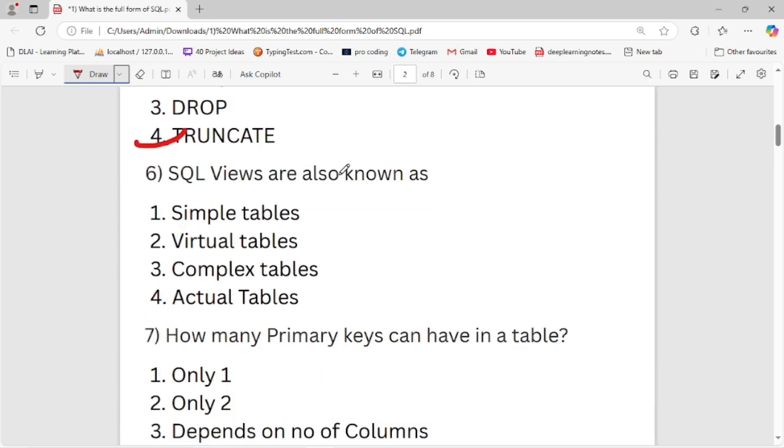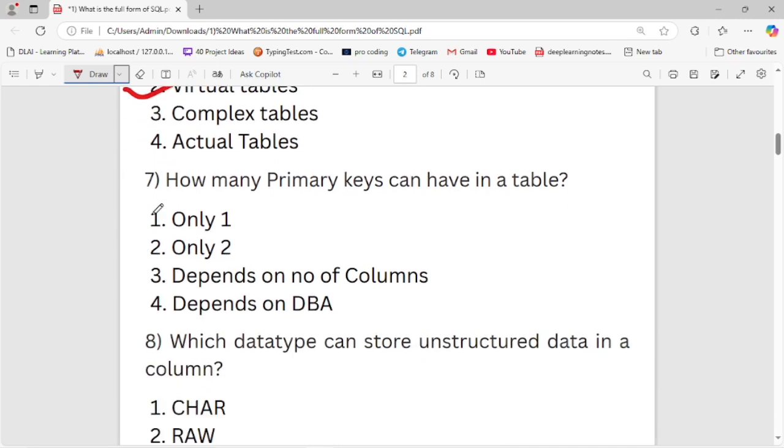SQL views are also known as virtual tables. The second option is the right option. Next question is SQL views are also known as virtual table. The second option is the right option for SQL views. Now let's move to the next question.